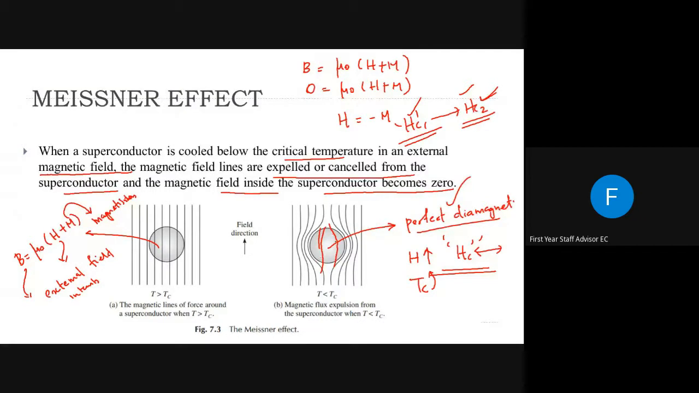The destruction of the superconductivity is complete. So this is how we classify type 1 and type 2 superconductors.